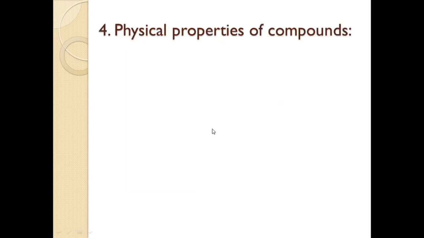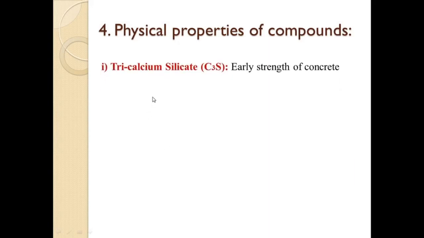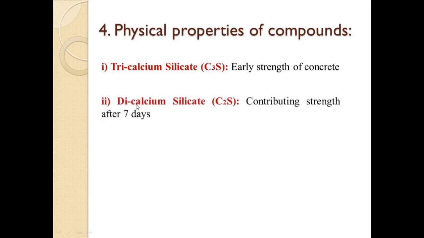So next are the physical properties of Bogue's compounds. First one is tricalcium silicate, that is C3S. It is responsible for the early strength of concrete. The first 7-day strength is due to this C3S. It produces more heat of hydration, and a cement with more C3S content is better for cold weather concreting. The second one is dicalcium silicate, that is C2S.